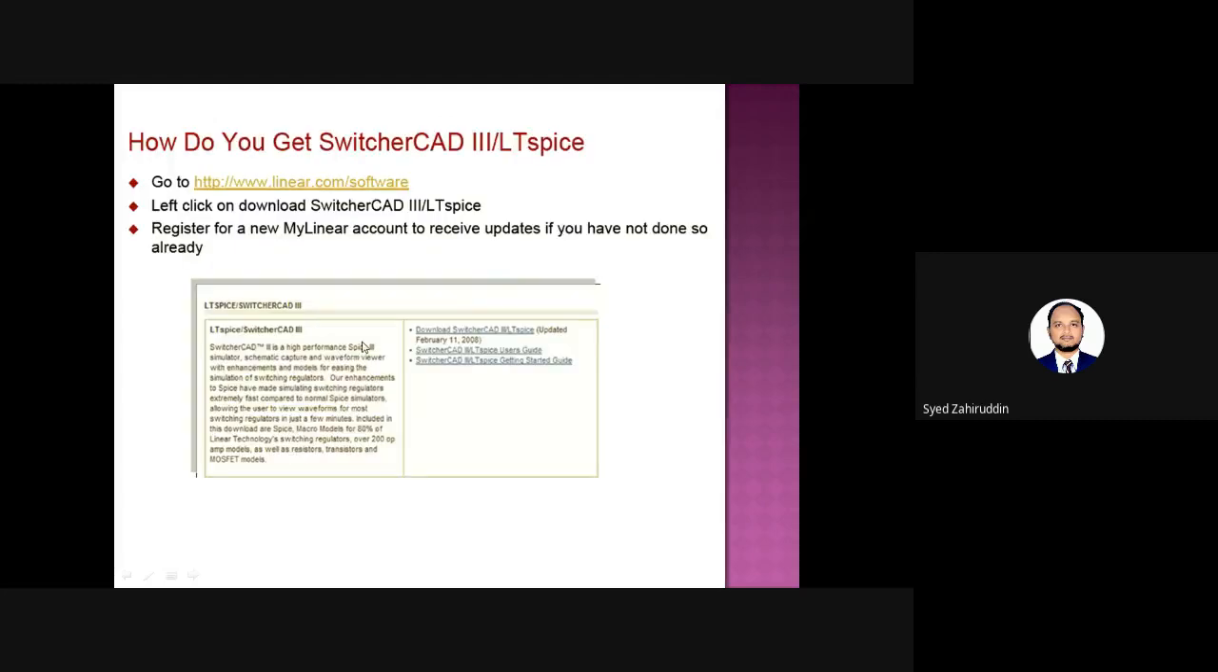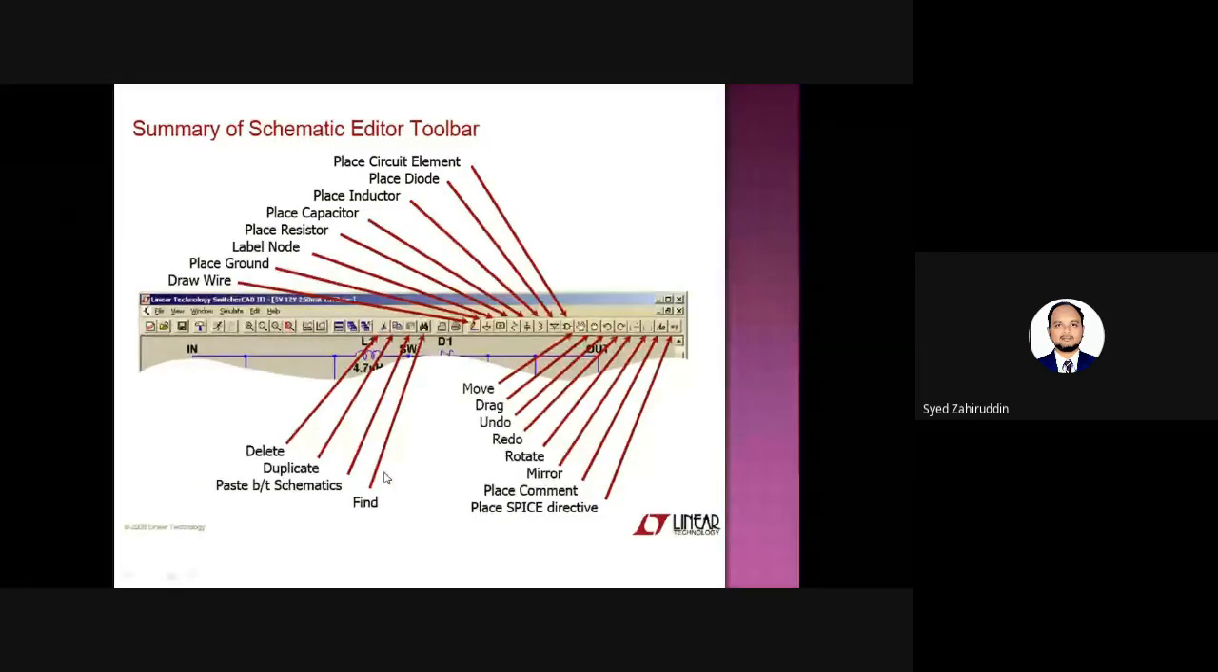Then, it is free software that is available. You can download this software by using this link, www.linear.com/software. This type of window will appear. Select download SwitcherCAD LTspice, then by following the simple processing steps, we can download LTspice. Once it has been downloaded, you can open that window.